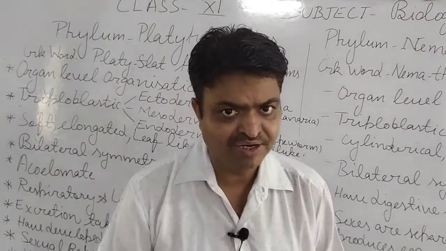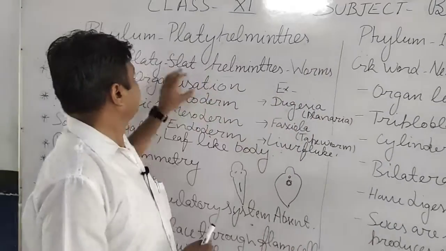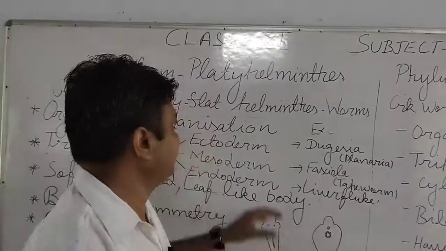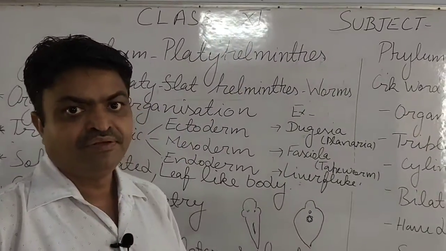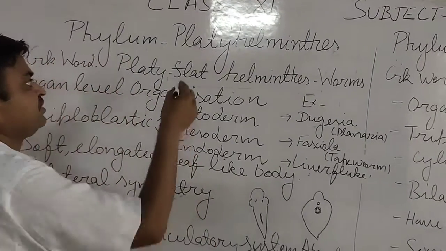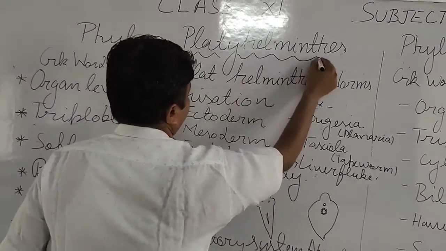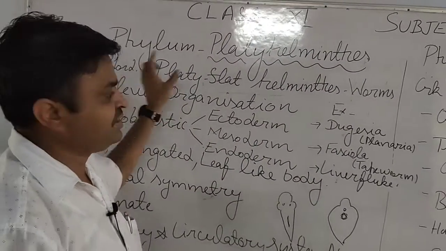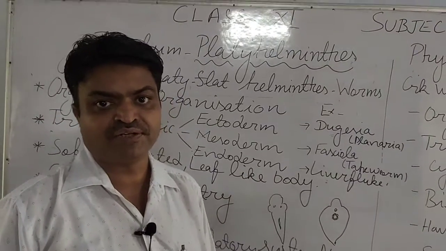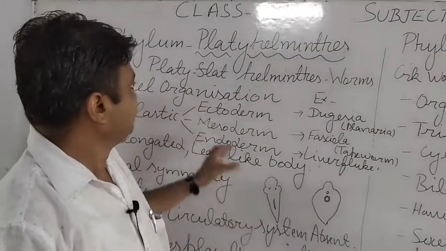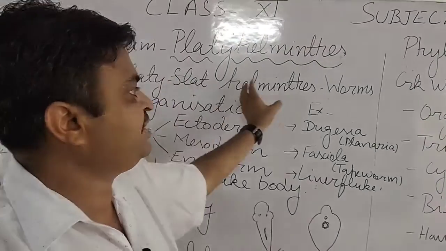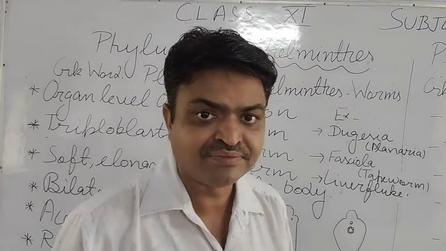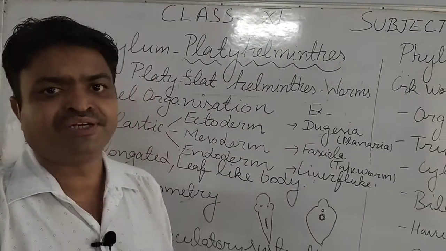And today the phylums that we will discuss are Platyhelminthes and Nematoda. So first we will discuss the Platyhelminthes. With the help of the word Platyhelminthes, you can understand the meaning. This word is generated from Greek words. Platy means flat, helminthes means worm. It is the group that contains the flat worms.